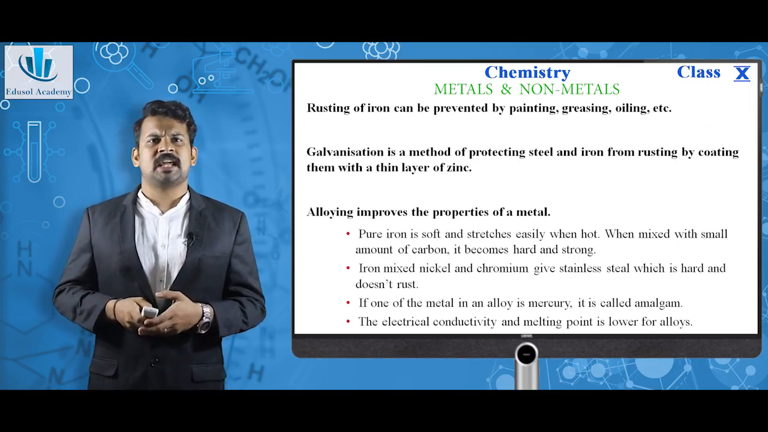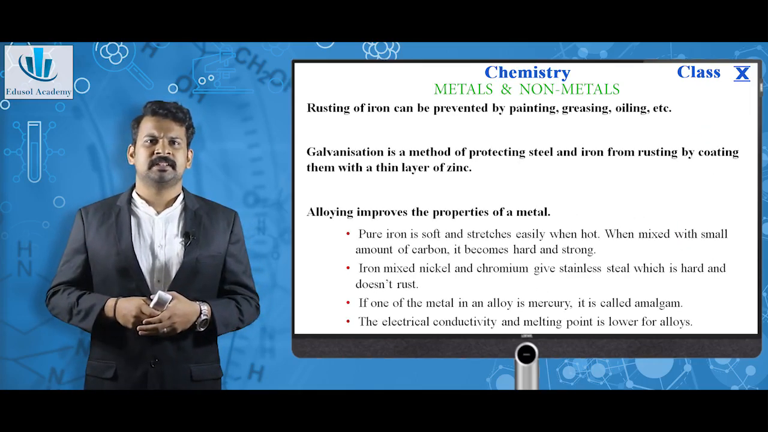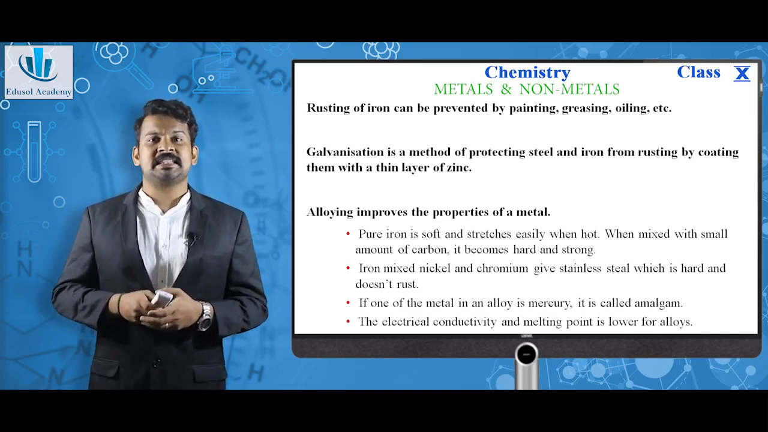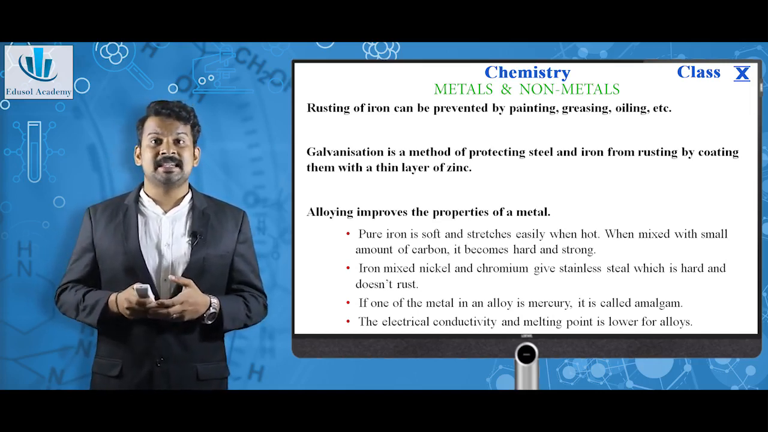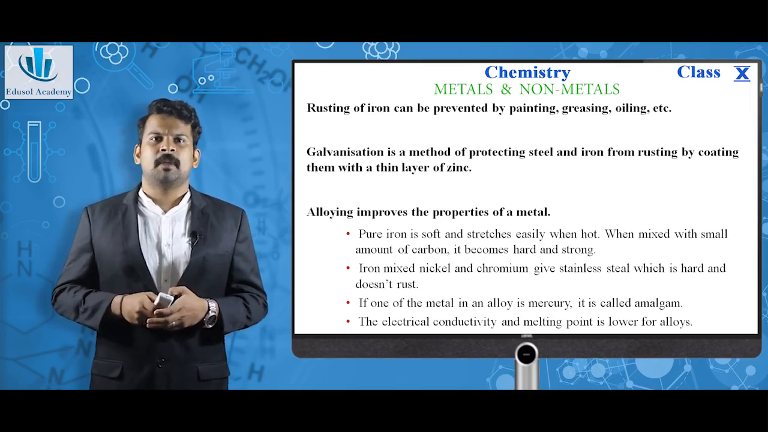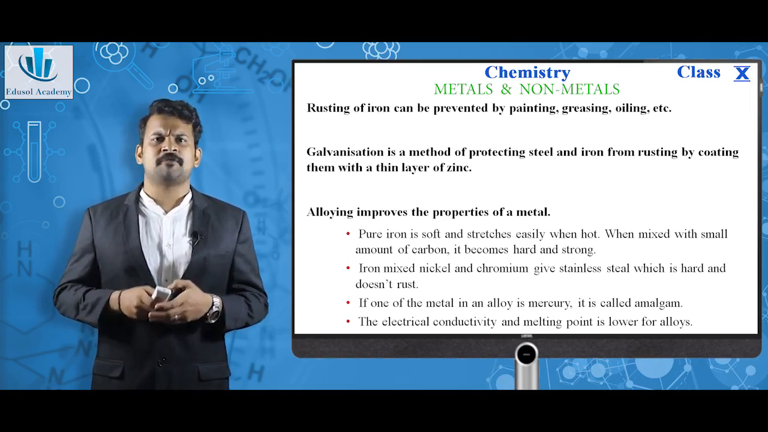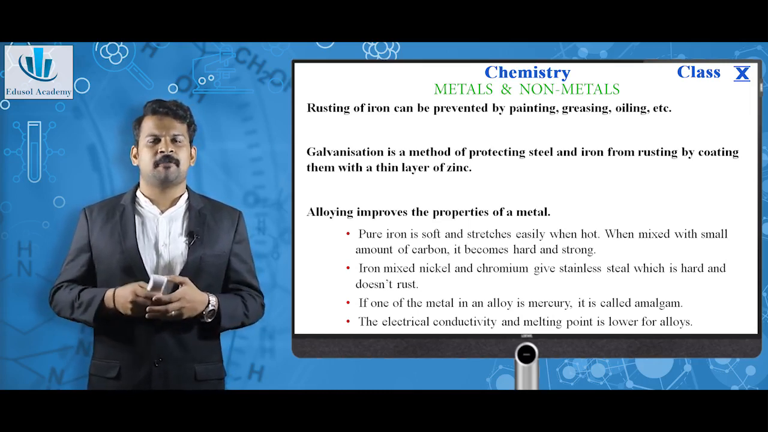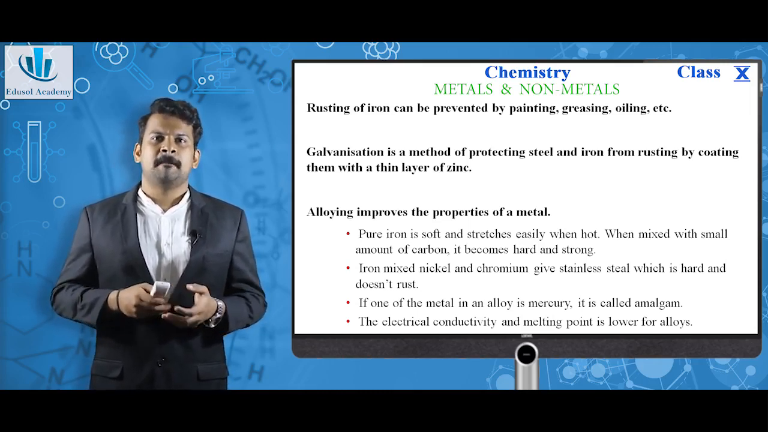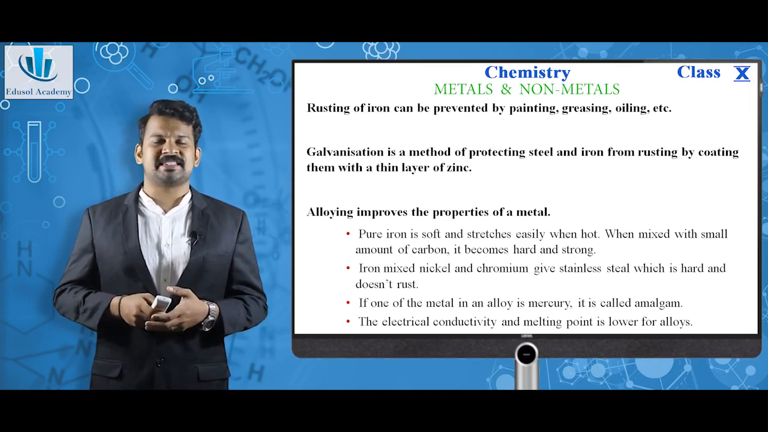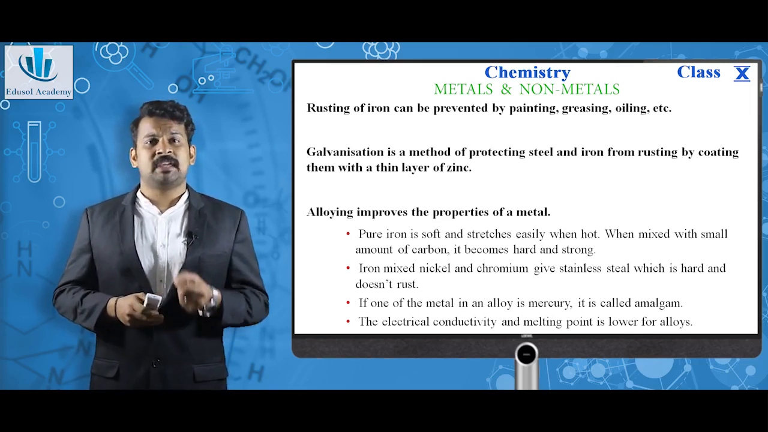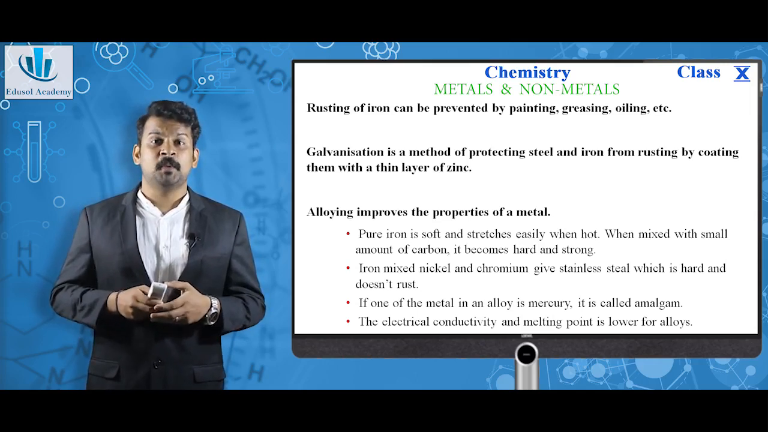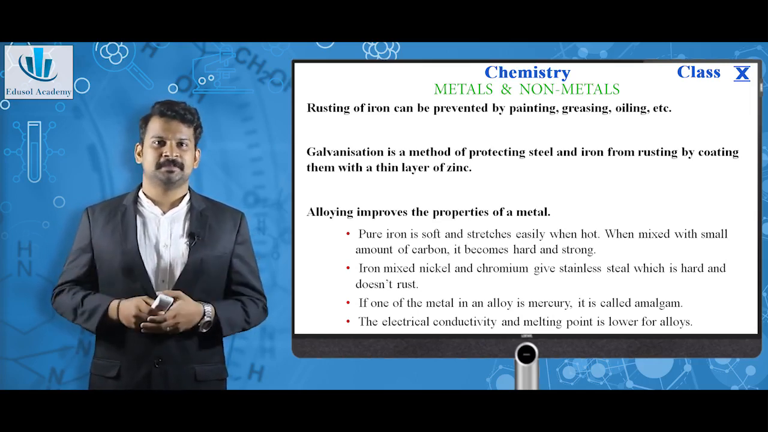So, how can this corrosion be prevented? There are several methods to prevent corrosion. Galvanization is a method of protecting steel and iron from rusting by coating them with a thin layer of zinc. Next, rusting of iron can be prevented by painting, greasing, oiling, etc. One of the important techniques to prevent corrosion is alloying. It improves the properties of the metal too.